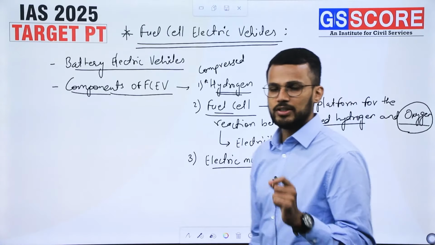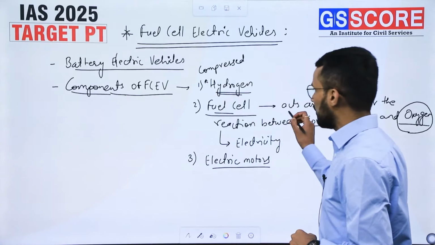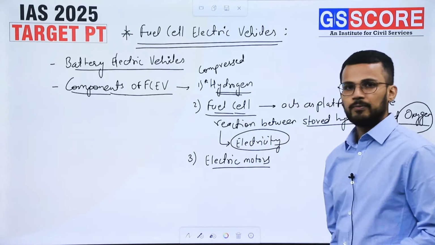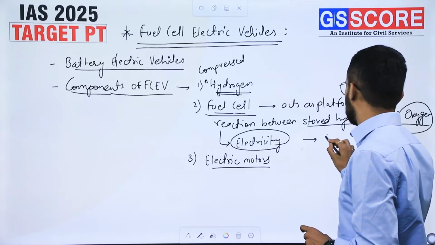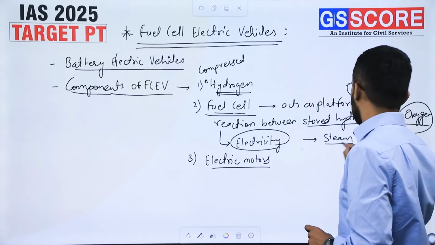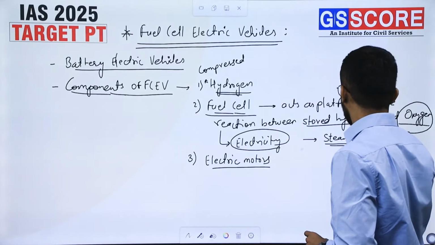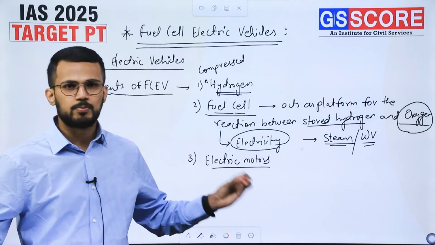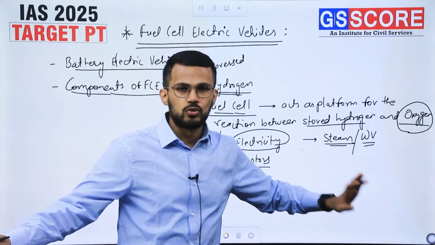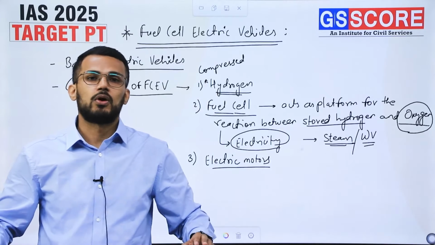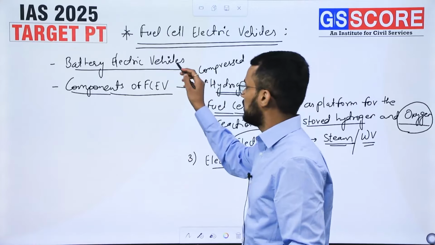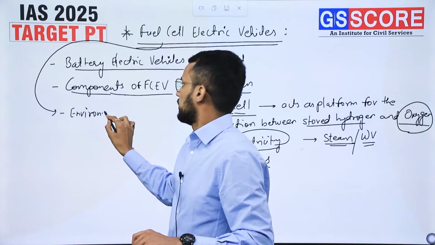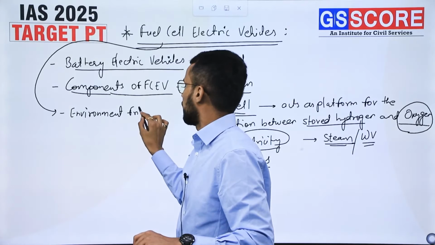But at the same time, it is also important to understand that when this chemical reaction is going on in fuel cells, they not only generate electricity, they also generate steam or water vapor as an important output, right? One of the byproducts of this reaction is steam. There is no production of pollutants from these FCEVs, and that's why they are considered environment friendly.